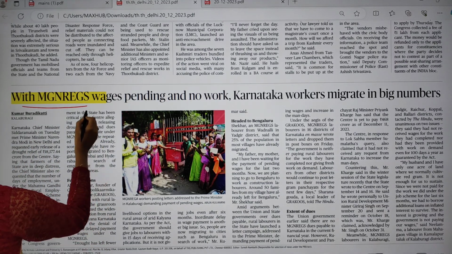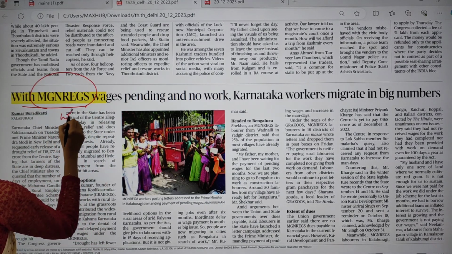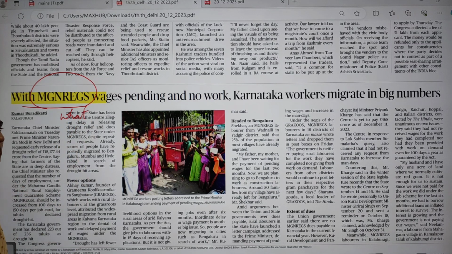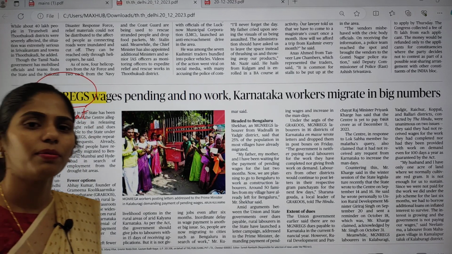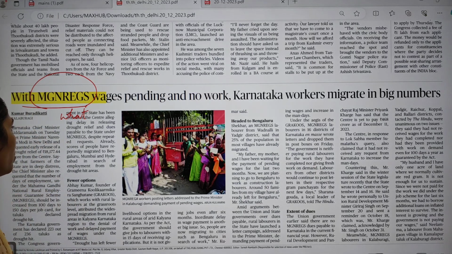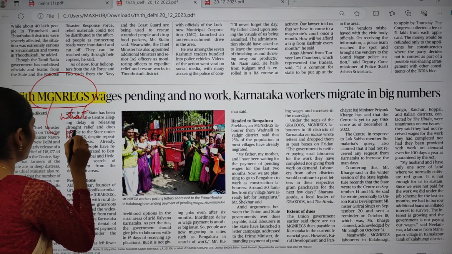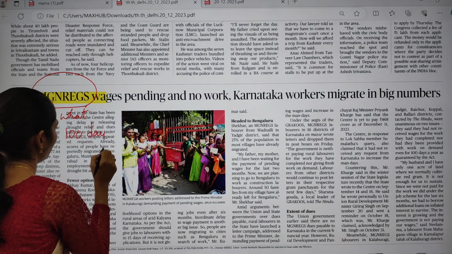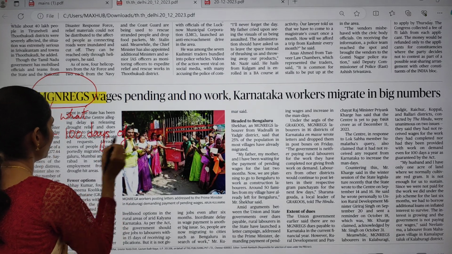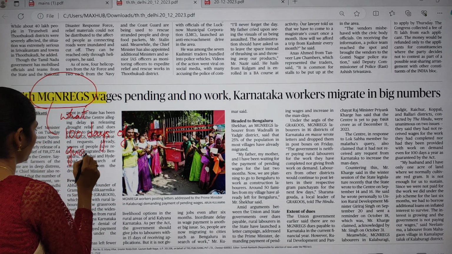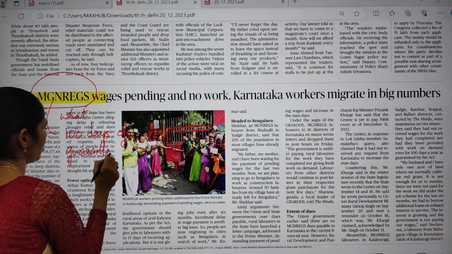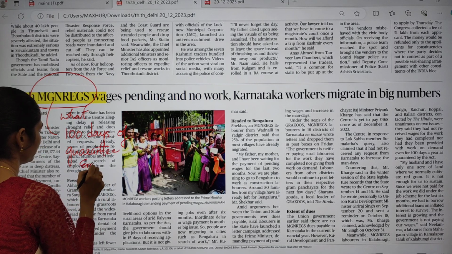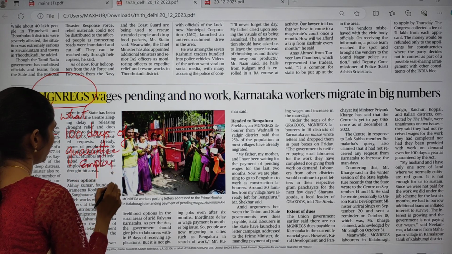Actually, here you have to know what this scheme is about. That is the Mahatma Gandhi National Rural Employment Guarantee Act. It provides 100 days of guaranteed employment.